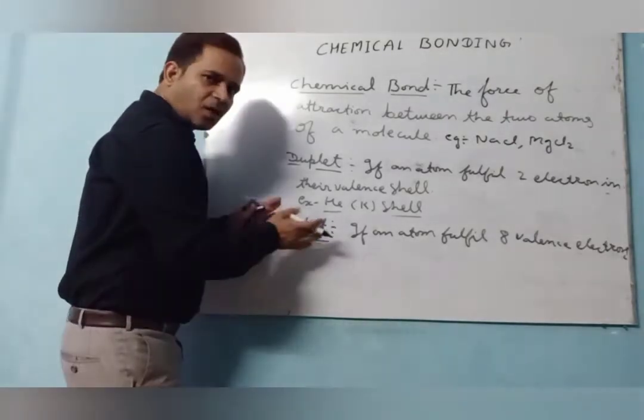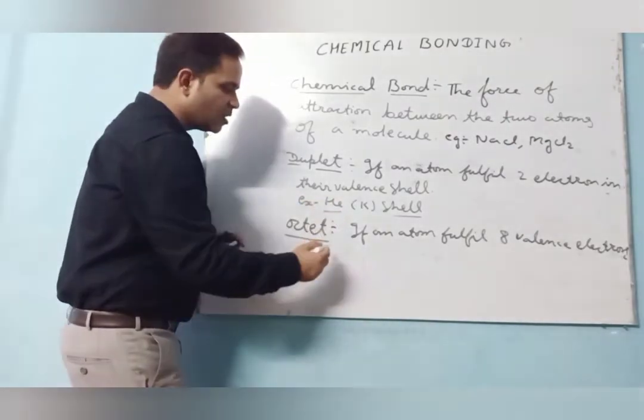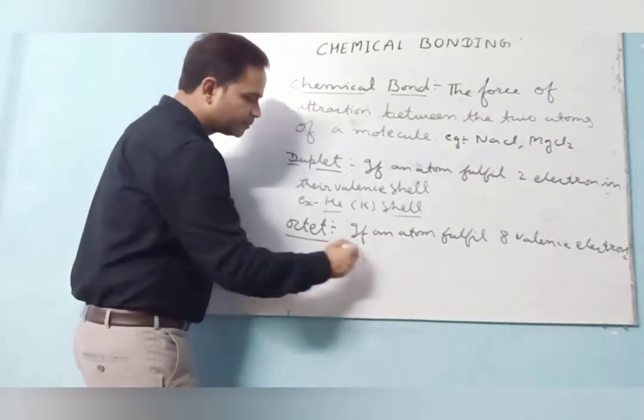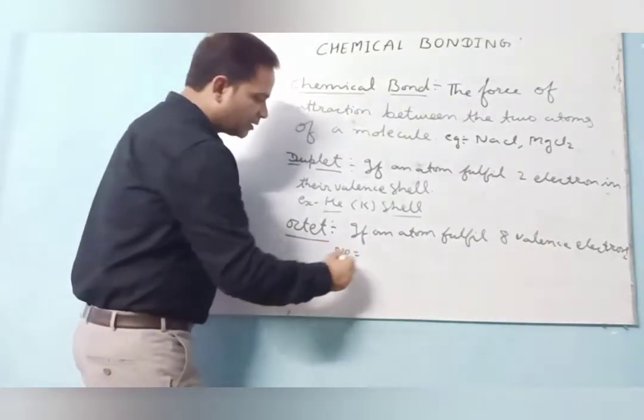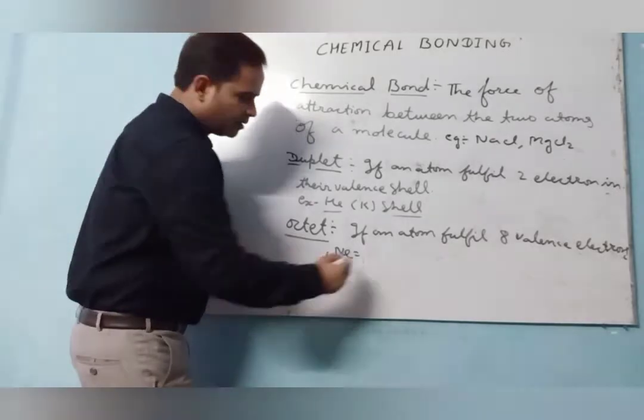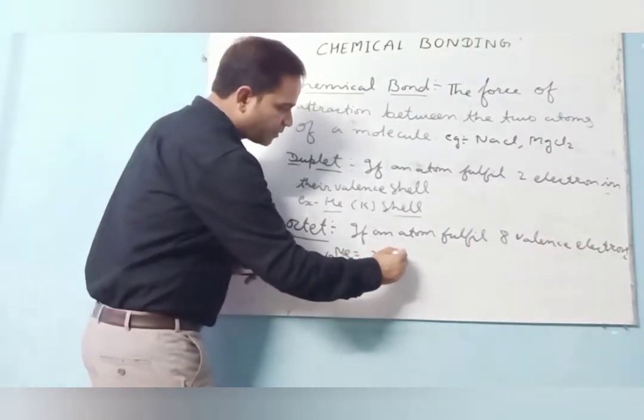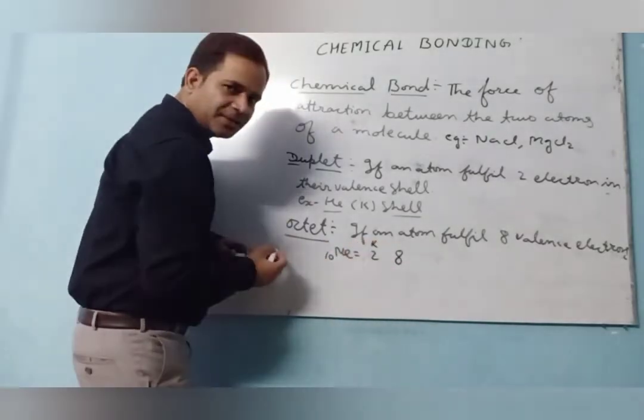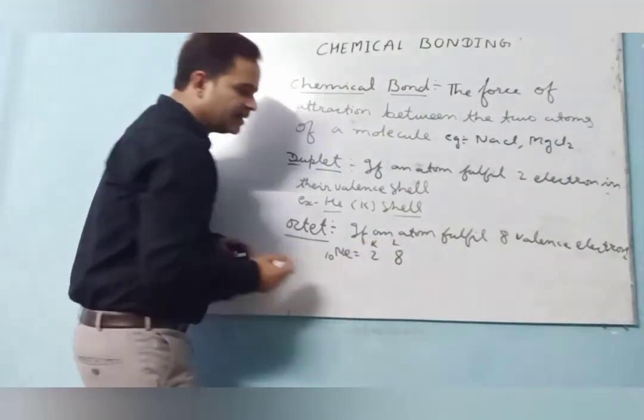Octet means, for all the elements, helium, neon, suppose neon, clear? So neon, the atomic number is 10. So the electronic configuration is 2 and 8. In the K shell 2 electrons, in the L shell 8 electrons.